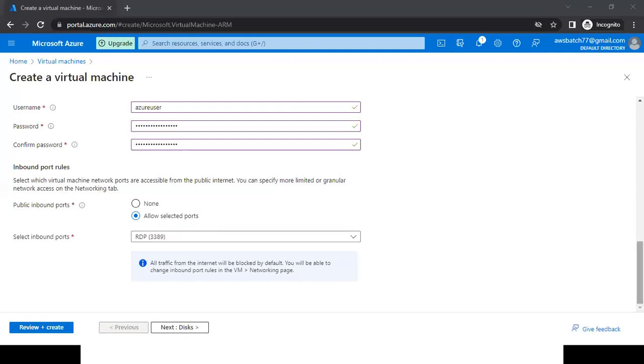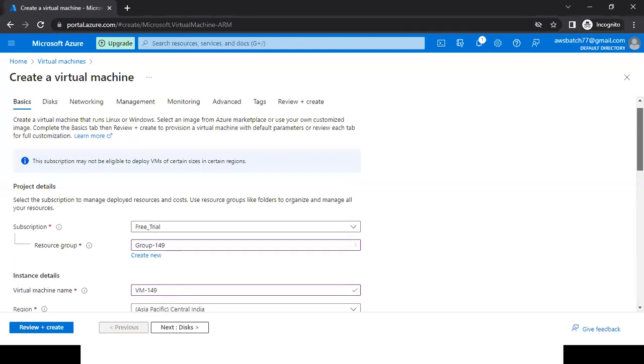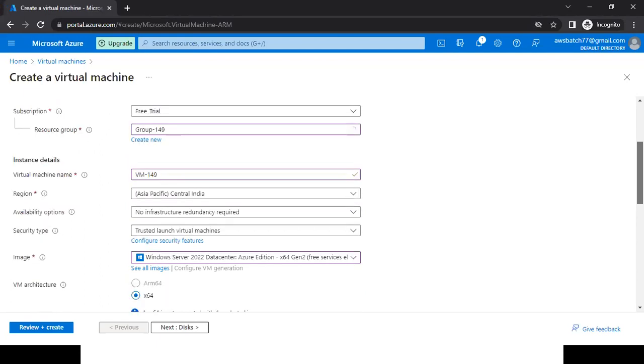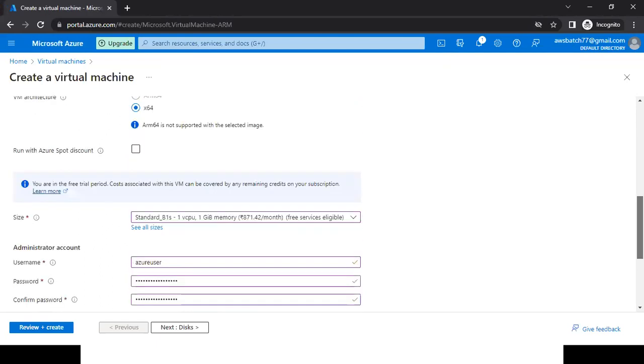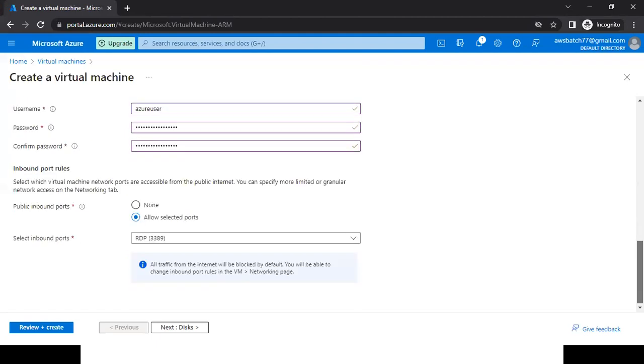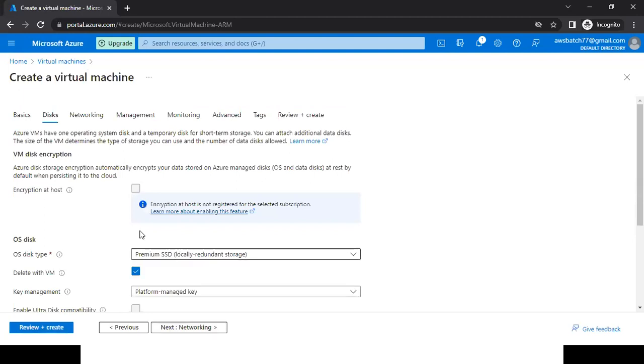So we have selected all the mandatory fields here. We have selected subscription, resource group, name, region, image, size, username, password, and the port number. Now click on next. Next means disk.